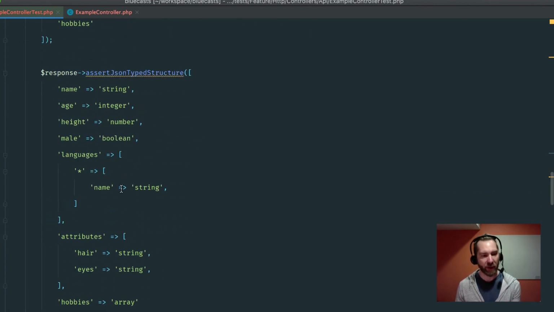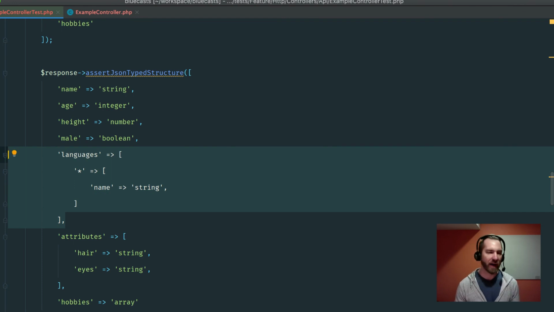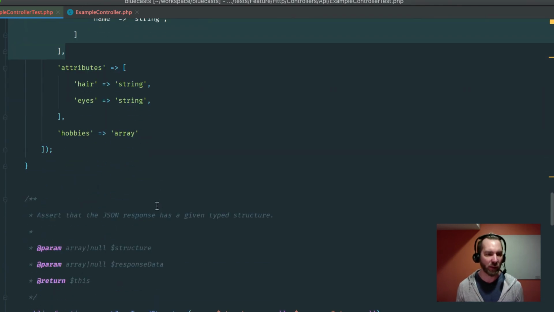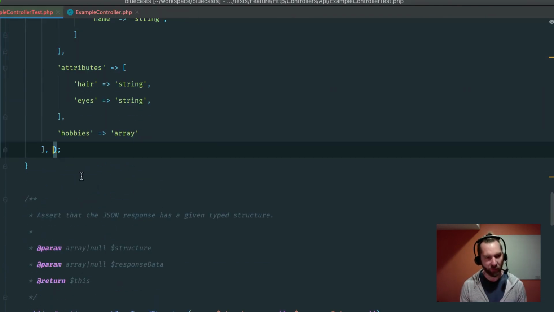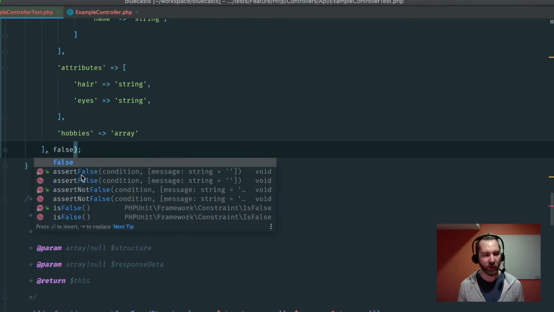And to that point, the other nice thing would be a way to say optional here sometimes. Like, what if sometimes the response doesn't have languages? When it does, I want to assert on languages, but when it doesn't, I want to allow it. So maybe there's some kind of thing here, like you just say strict is false or something like that. I don't know.